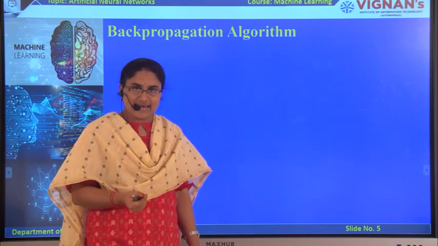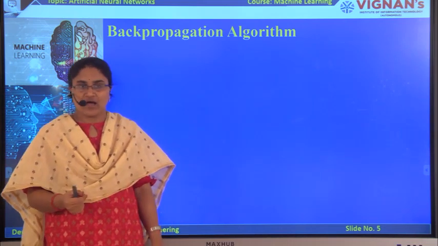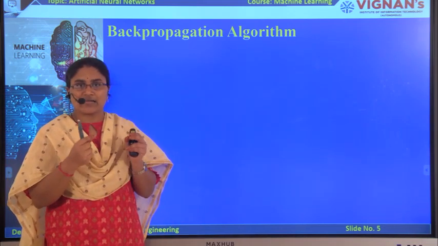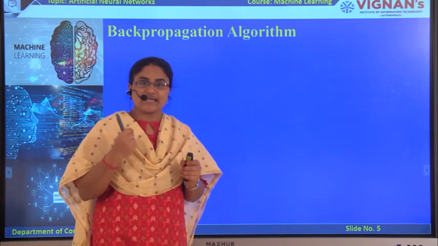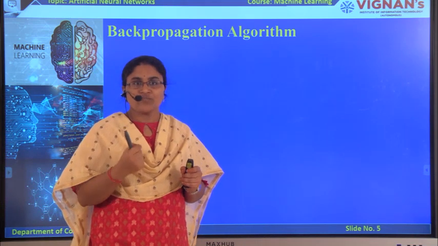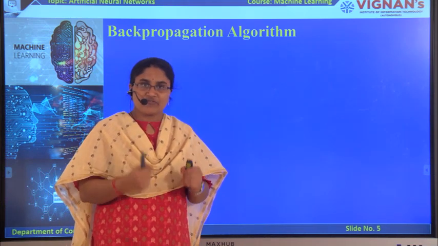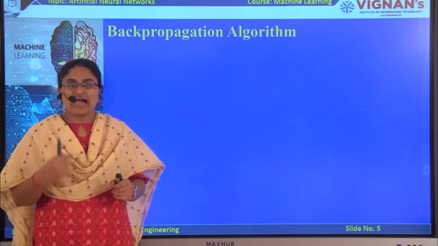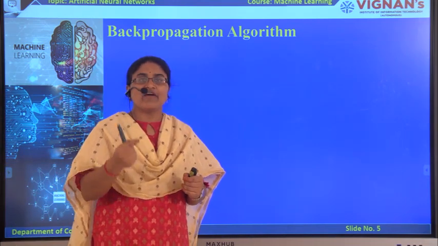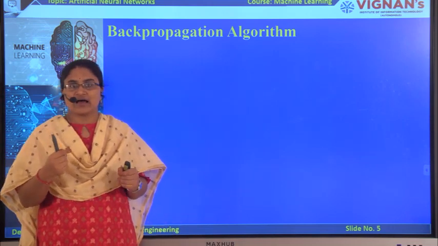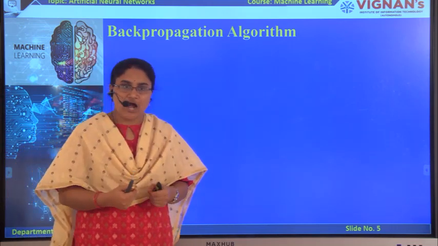To reduce this error, we compare our desired or target output and the network-produced output. When we get any error, we have to rectify it. For that, we go back and adjust the weights and bias until we get the minimum error or until we get our desired output.